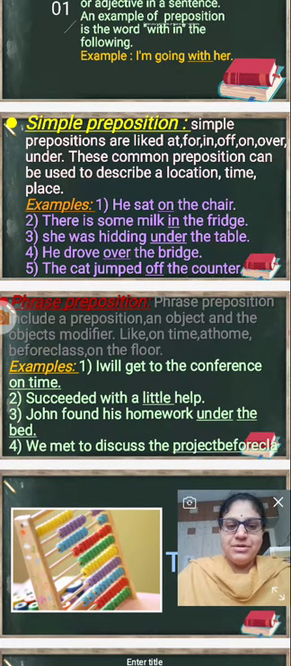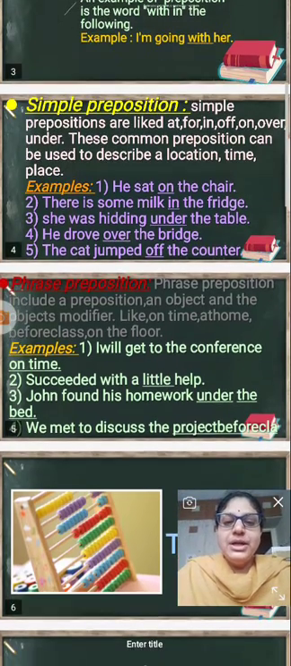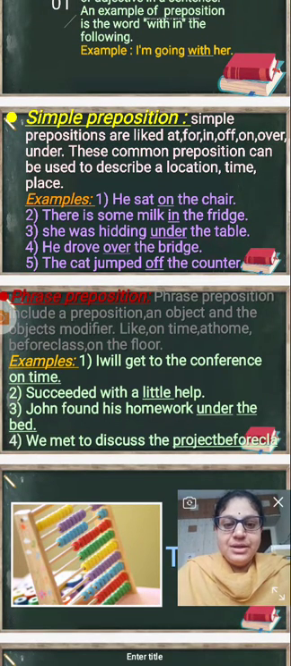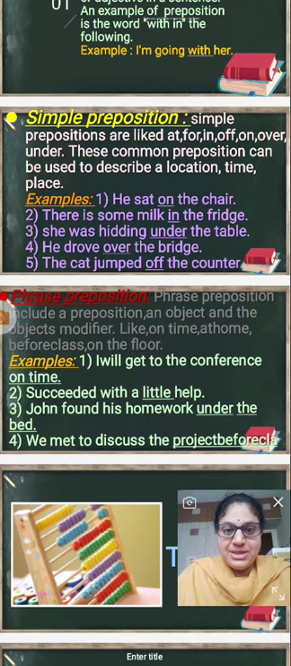When did you reach? I have reached at 11 o'clock. Yes, perfect time. And the third one: she was hidden under the table. Under the table also shows the place, perfect place. The next one: he drove over the bridge. This also shows the location and the place.